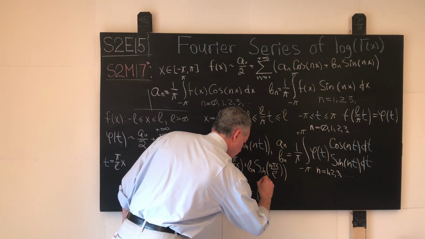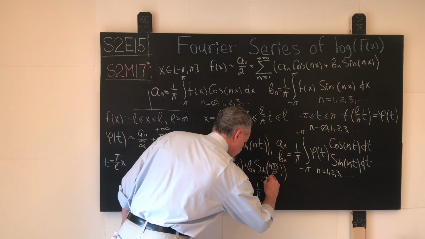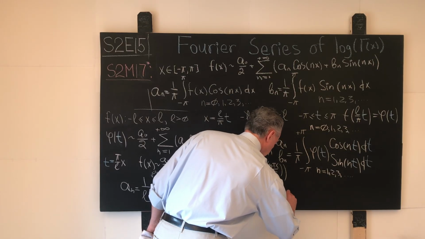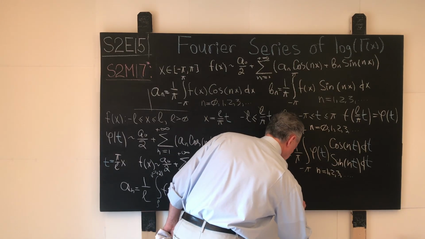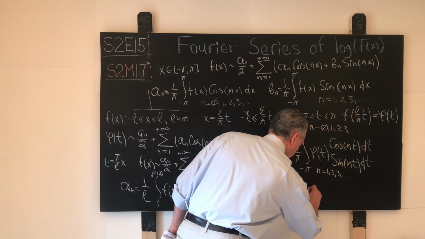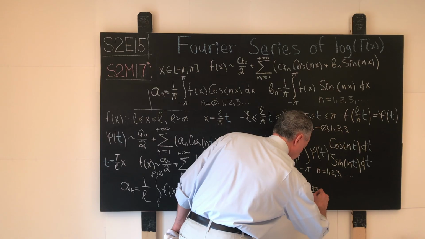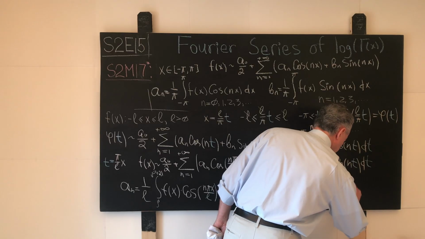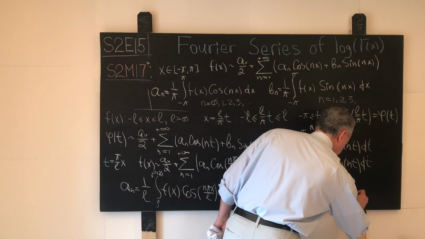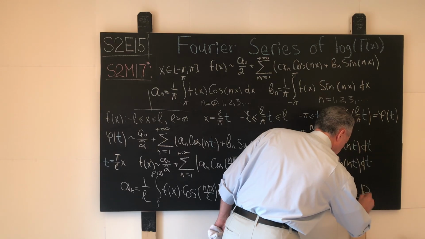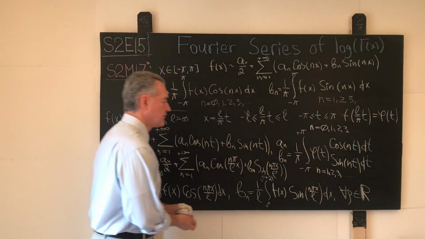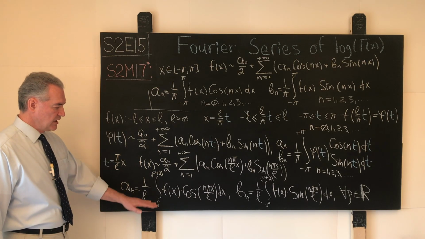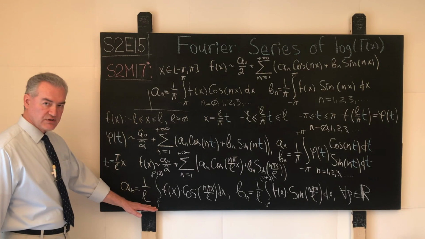and the corresponding expression for the coefficient bn will be the same thing: 1 over L integral for any real number rho to rho plus 2L. Then again, we will have our function f of x times sine of what? N pi x over L dx. Technically, this will hold for any real number rho. And that may sound a little bit mysterious to some of our viewers, but there is really nothing mysterious here.